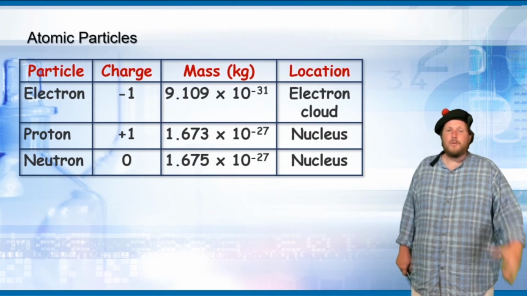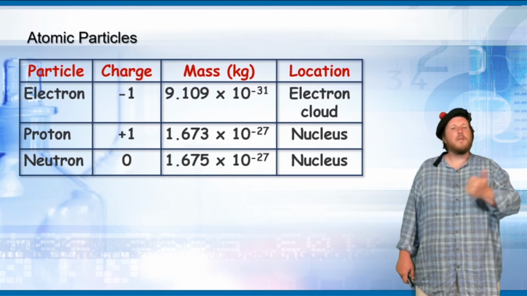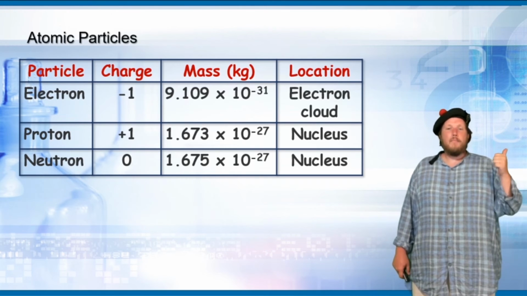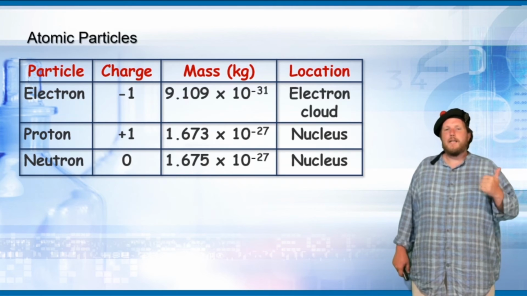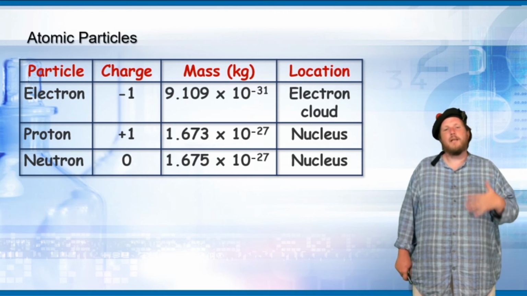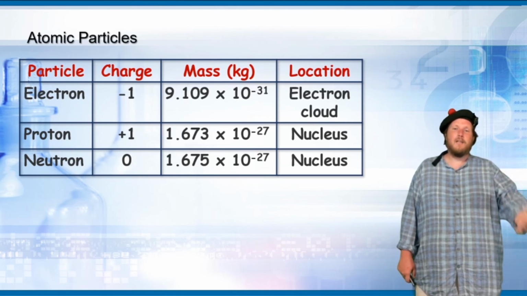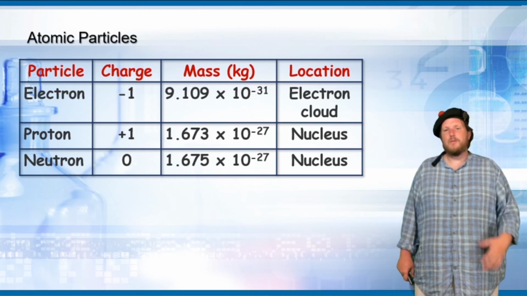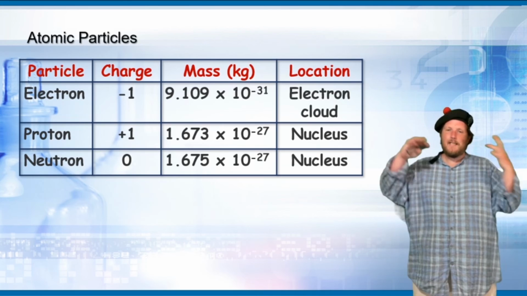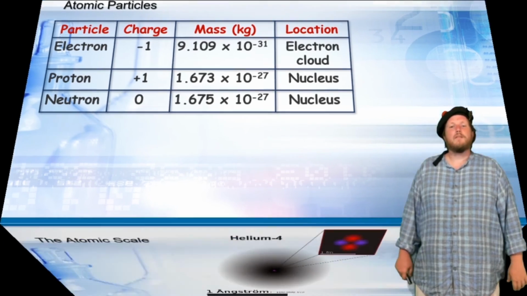So here's the conclusion of all of this research: we have electrons with a -1 charge, a proton with a +1 charge, and a neutron with a charge of 0. The electron mass is 9.109 times 10 to the -31 kilograms, and the proton and neutron have very similar masses, but they are in fact four orders of magnitude higher. The electrons are in the electron cloud. The nucleus is where the protons and the neutrons are.